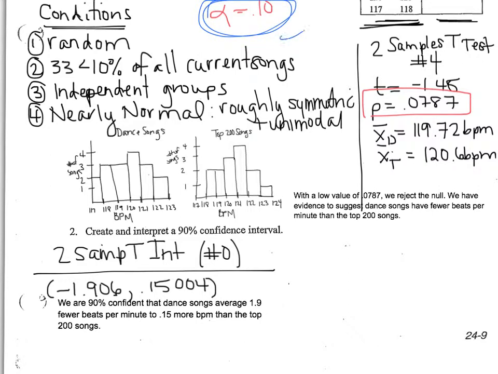If in fact I had said alpha equals 0.05, then my p-value would have been high and I would have failed to reject my null. So sometimes it is based more on our alpha here. So if you had said alpha is 0.05, then our results would have agreed. So it is important down here that you do note that 0 is in our interval, so we don't really see a significant difference.